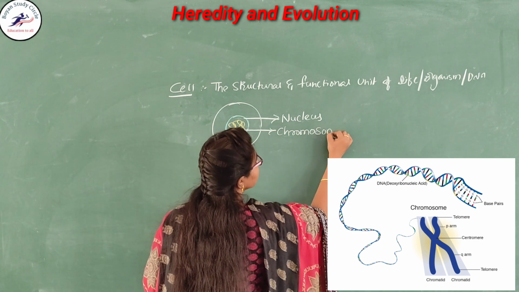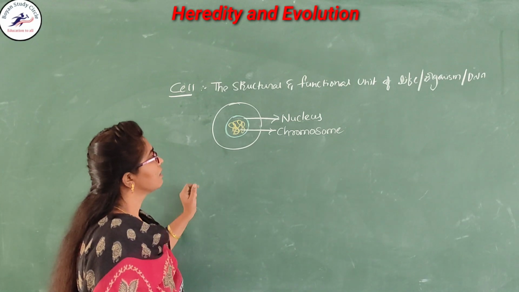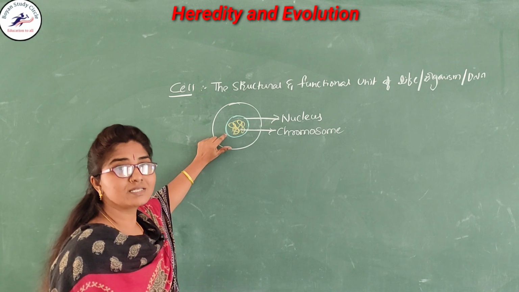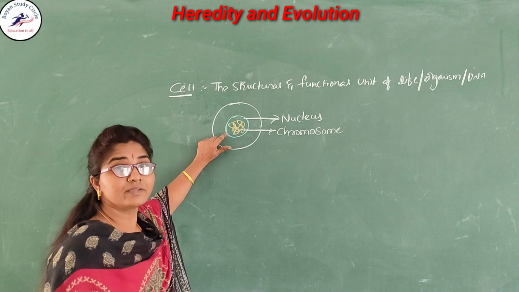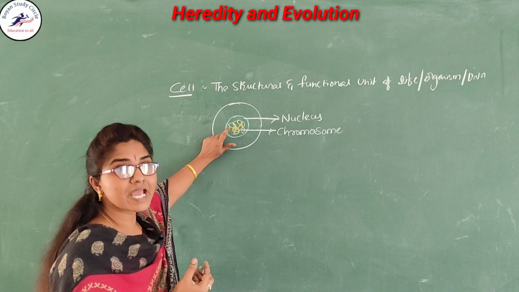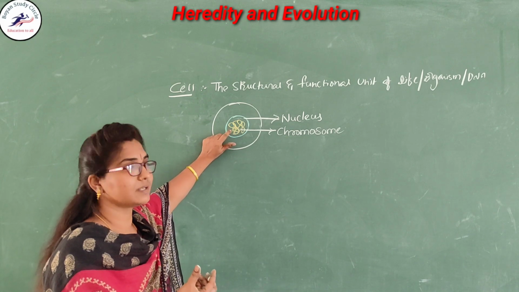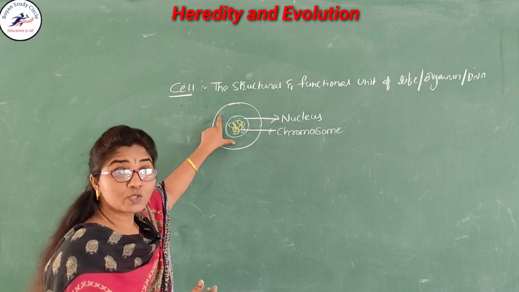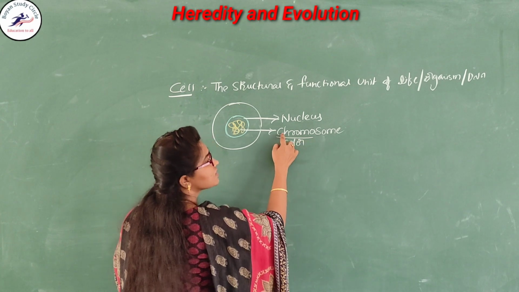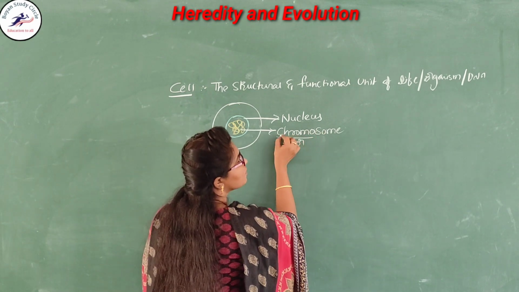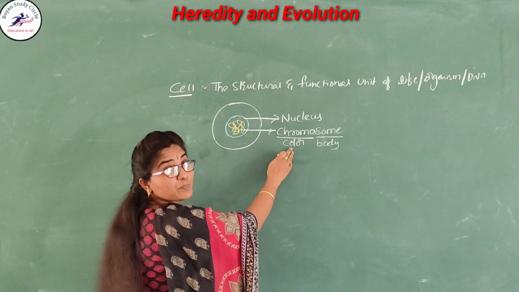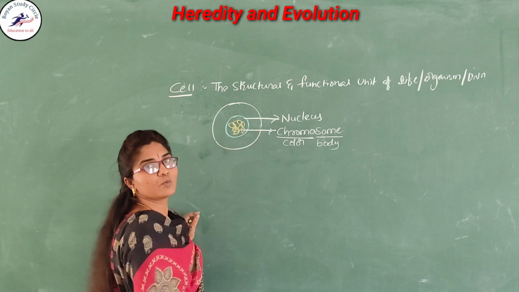Chromosome. When some scientists conducted experiments to know the reason behind inheritance, what special structures are inside the nucleus, they found some colored bodies. They added a stain. Stain means which is given color. So, the stains are added to the cell, then one of the structures obtained the color. That obtained structure is called the chromosome. That means chromo means color, soma means body. Which structures obtain the stain, they are called the chromosomes. Okay.